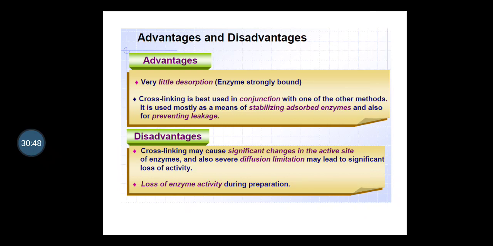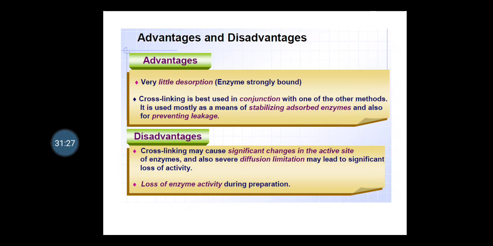Advantages and disadvantages related with the cross-linking method: the very first advantage is very little desorption, as the enzyme is strongly bound. This is a very crucial method where you can see the enzyme strongly bound to the carrier. Second, cross-linking is used in conjunction with one of the other methods. It is used mostly as a means of stabilizing adsorbed enzyme and also for preventing leakage.